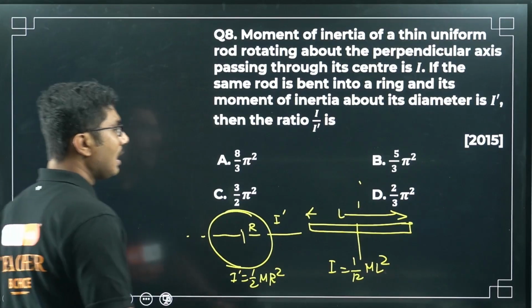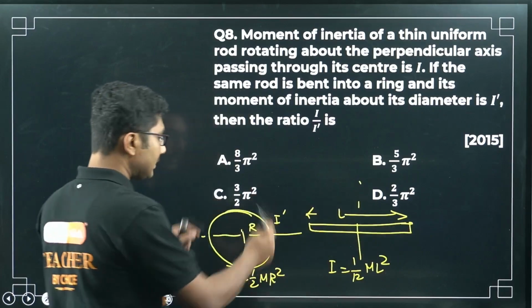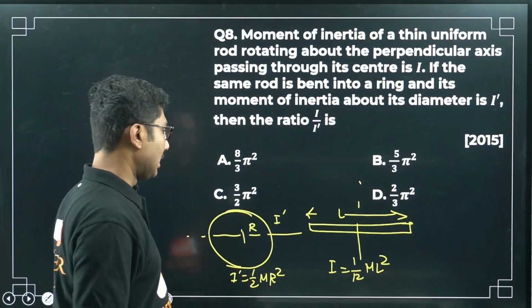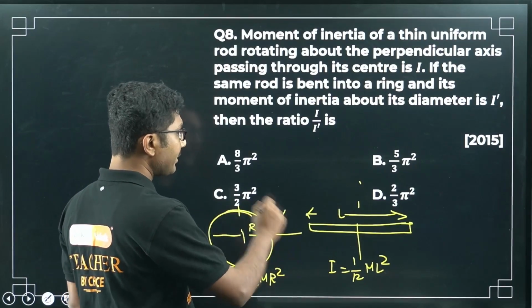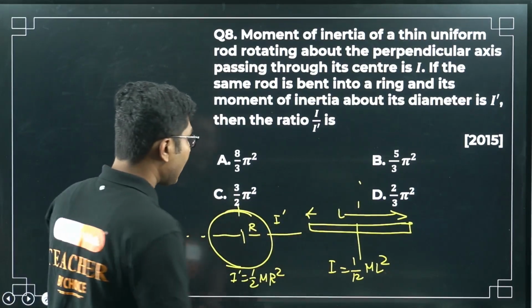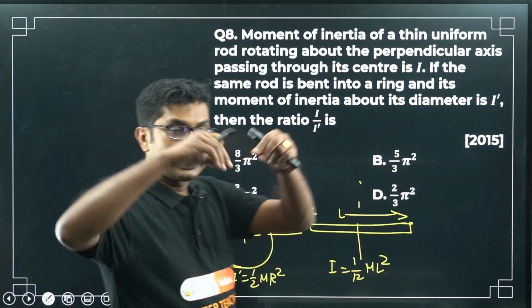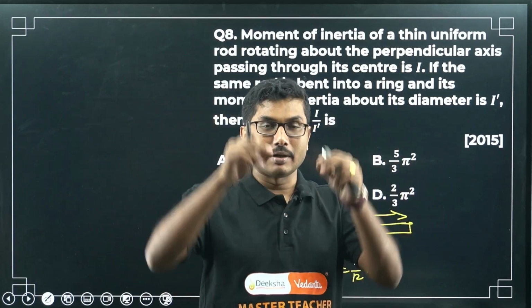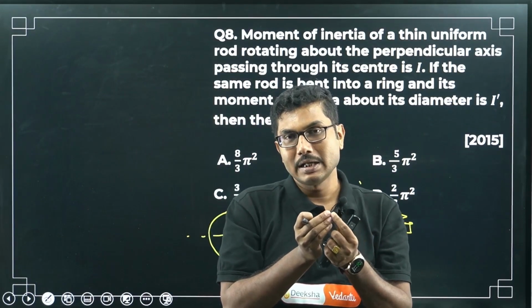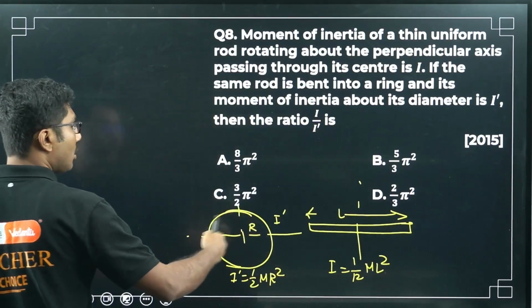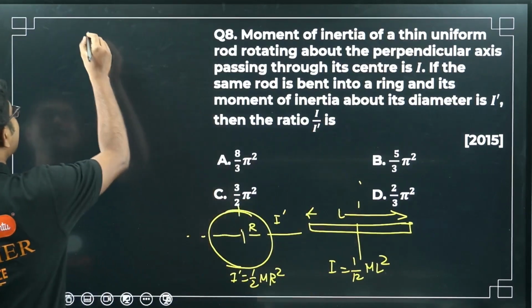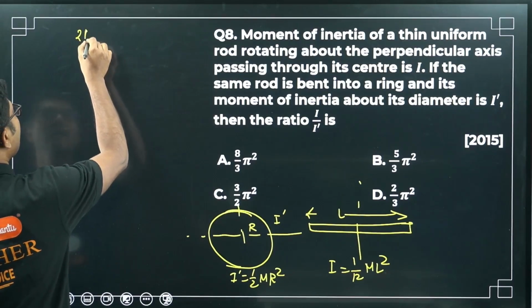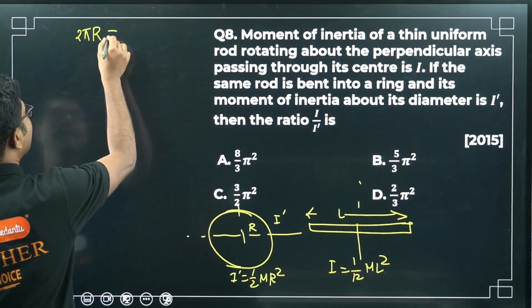So first of all, the same rod is now bent into a ring. Same rod bent into a ring means the perimeter of the ring should be the same as the length of the rod. Very simple: if you take the rod and bend it, the same length is now bent into this ring. So the perimeter of the ring should be equal to the length of the rod. So what is the perimeter? Perimeter is 2 pi r and the length of the rod is L.